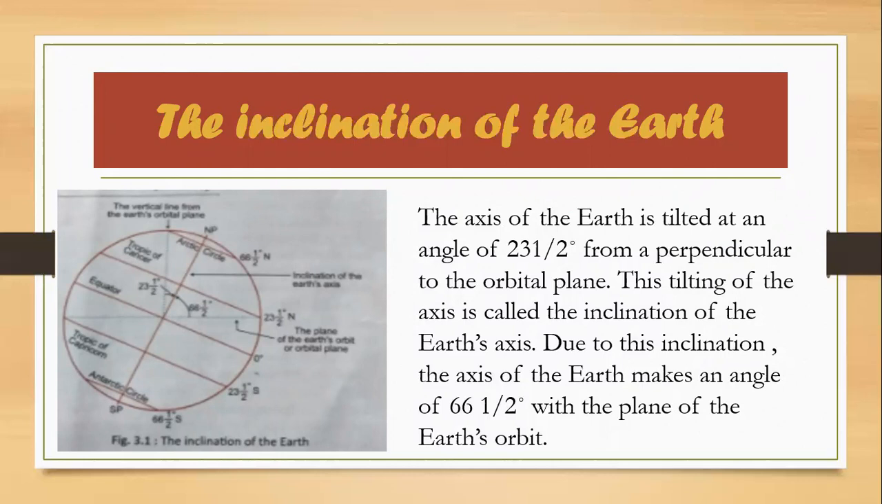Now you just go through this figure. In this figure, you will see the vertical lines from the Earth's orbital plane, plus in the middle, the equator, you have 0 degrees. Then the axis of the Earth is tilted at an angle of 23.5 degrees, which is perpendicular to the orbital plane. Now see students, the daily spinning or movement of the earth from west to east